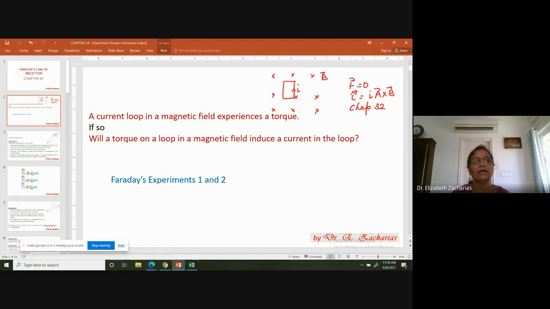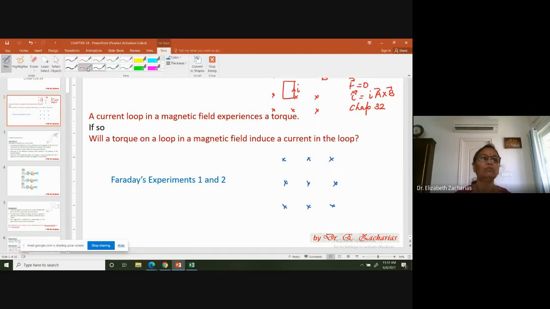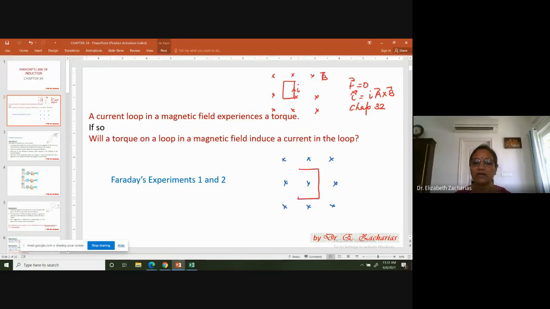Now if I take a loop and keep it in a uniform magnetic field, I'll just draw a figure for that. I have a uniform magnetic field once again, and I'm going to take a loop, but this loop is not going to have any current. If I take a loop like this and turn it in a magnetic field by applying a torque, then in the first case, the torque is a consequence. It happened because a current carrying loop was in a magnetic field.